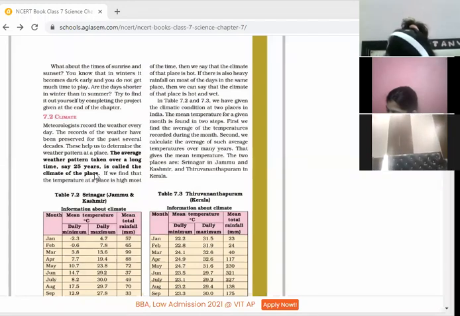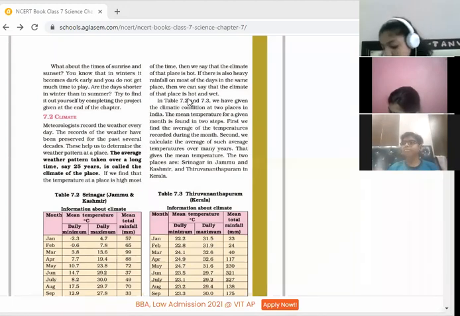If we find that the temperature at the place is high most of the time, then we say that the climate of the place is hot. If there is also heavy rainfall on most of the days in the same place, then we can say that the climate of a place is hot and wet.